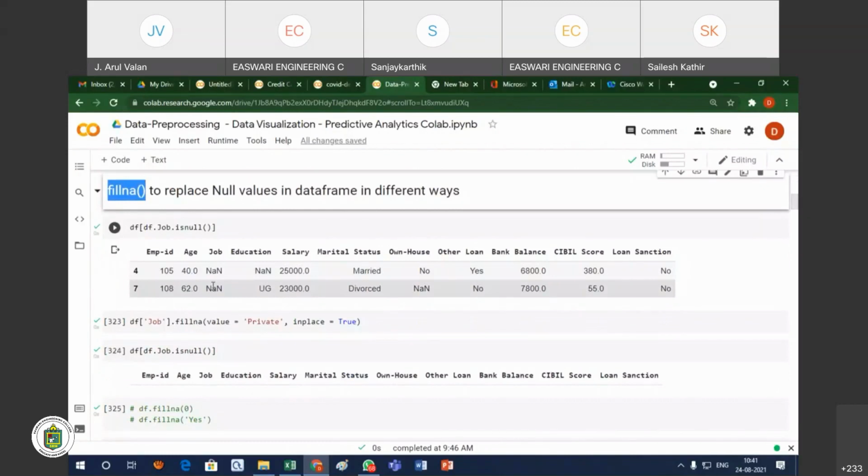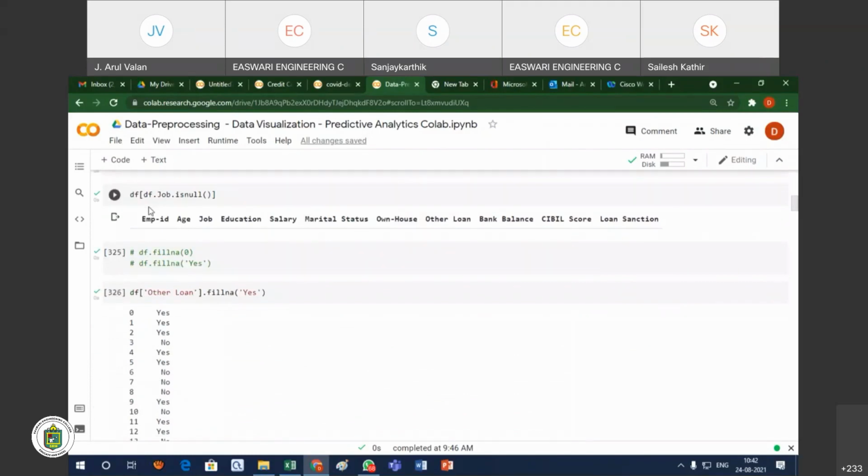Correct? So how are we going to handle, or fill, the missing values? Wherever the values are missing, I am going to fill them with private. I don't want to check anything else; I fill with any one value. So here I am choosing the value private, and I fill the missing values with private.